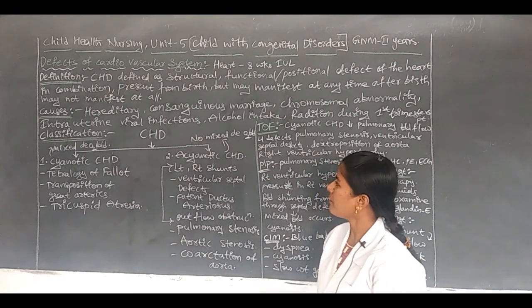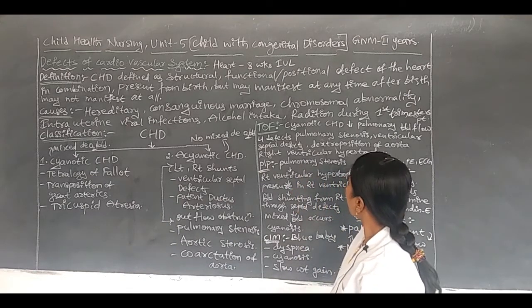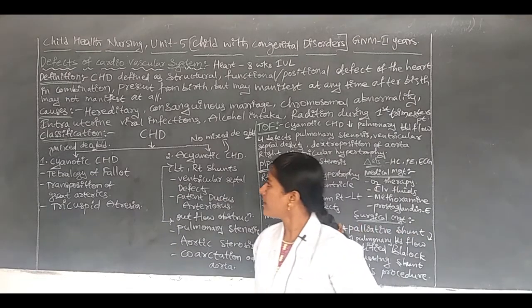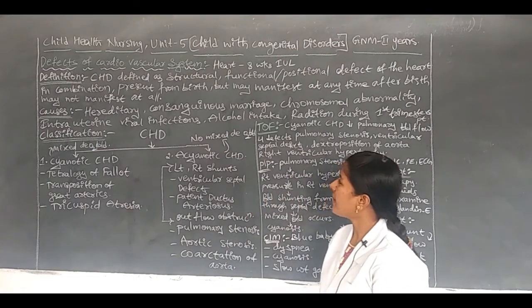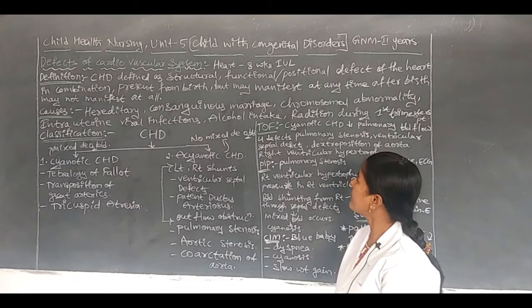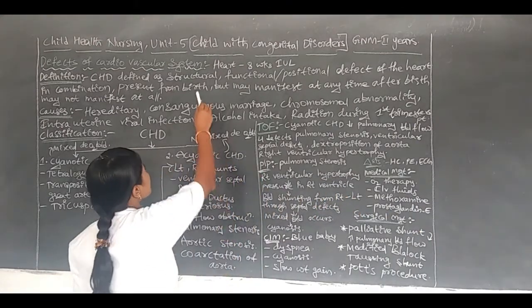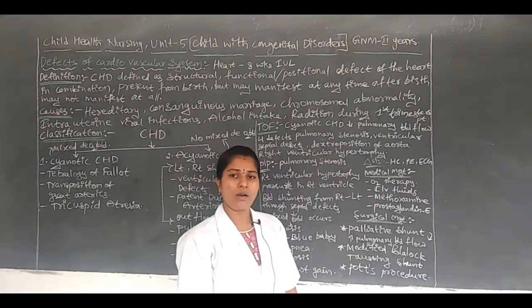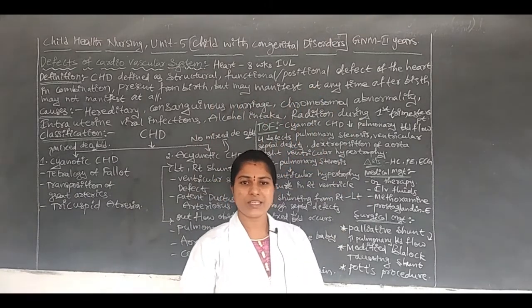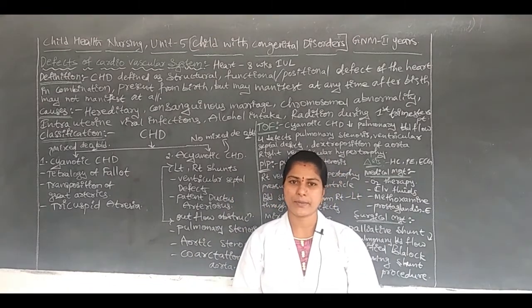CHD. What is meant by CHD? CHD is defined as structural and functional, positional defects of the heart. Structural or functional, functional meaning positional defects of the heart.